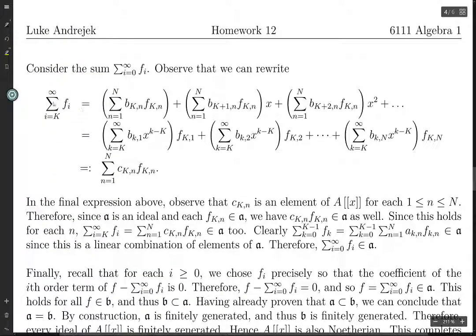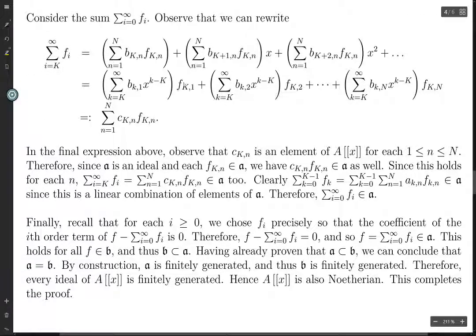Okay, so if we write the sum from k to infinity of fi's in this form, then we can rearrange these. Because look, in every single one of these sums, we have an f capital K, comma 1, because we go from f capital K, comma 1 to f capital K, comma capital N in every one of these terms. So we'll just group it by that.